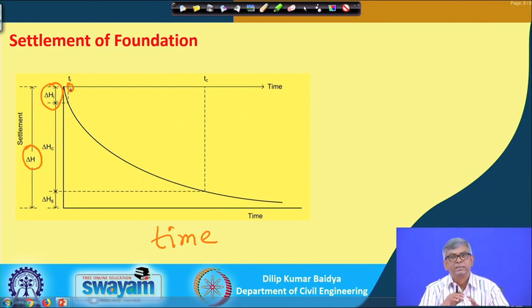That means immediate settlement will happen immediately, in very little time, whereas consolidation settlement starts from here and the end of consolidation may be here, so from here to here is the consolidation settlement.